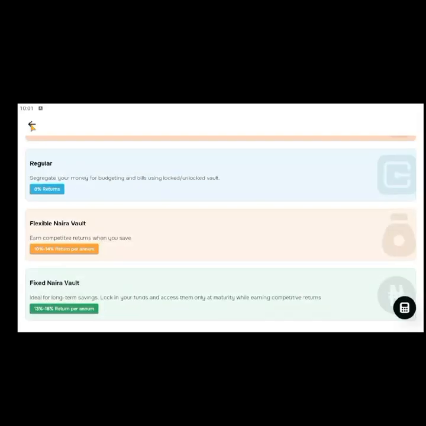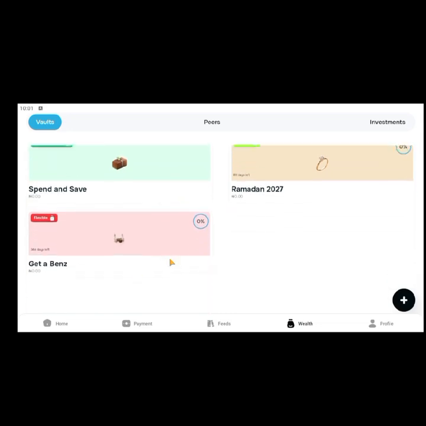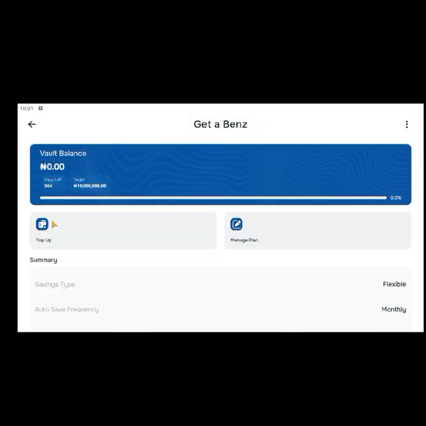So now, since you already know how to create the vault and how to fund the vault, just come to the vault, click on top up, then you click on what? Oh, we are back here in the loop. That's how it works. So ensure you have your profile set up already. Just go to add money, click on bank transfer. You have to finish setting up your profile, add your number, your NIN, add your details, everything you need to add. After doing that, you should be able to have your account.